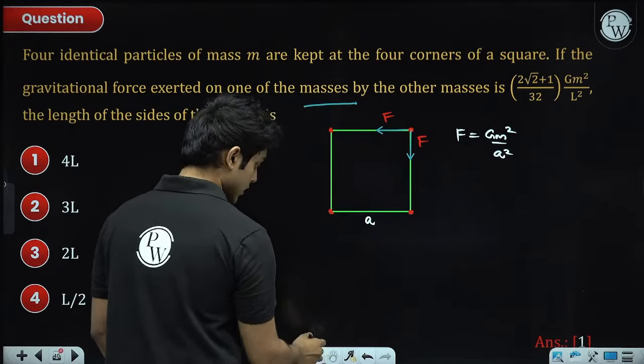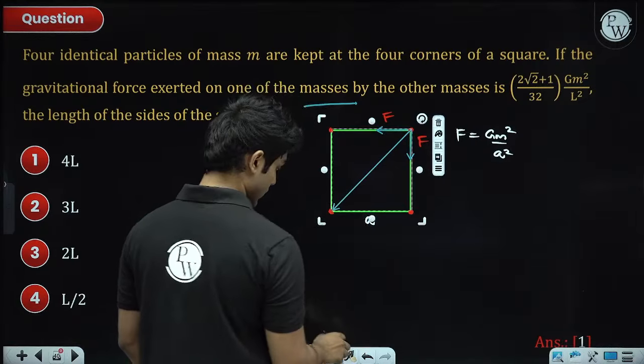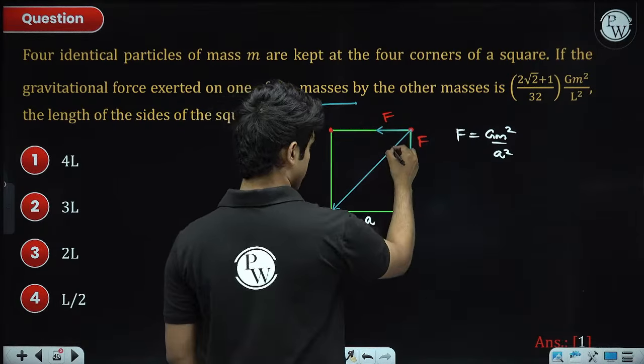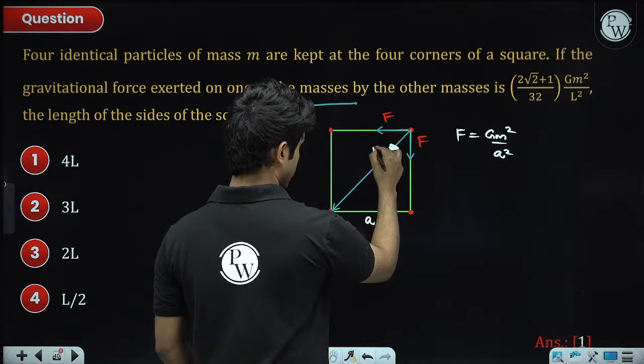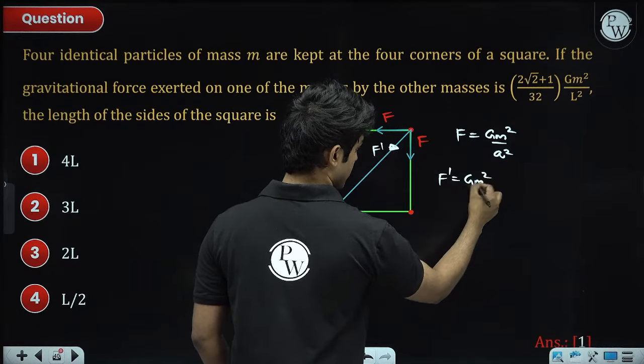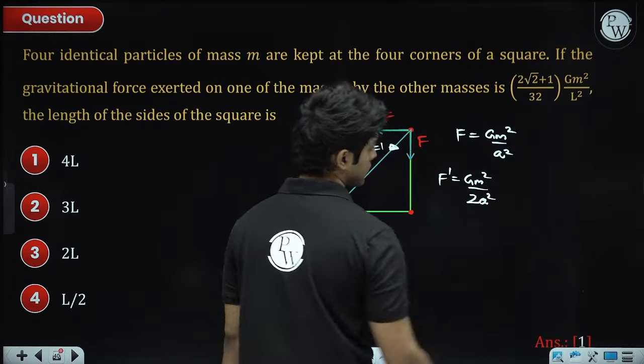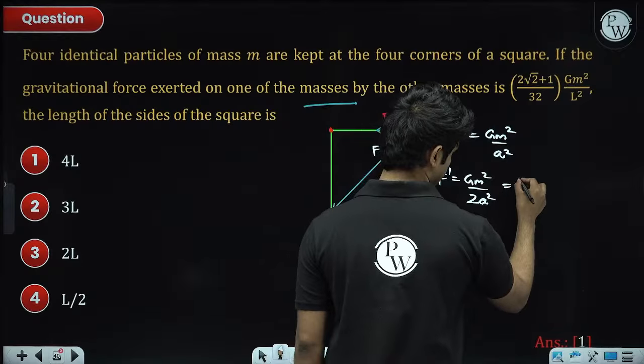Okay, the third mass will attract the particle in this direction. And this force has a magnitude of, let's call it F dash. F dash is Gm square by root 2A the whole square, so this will be 2A square. So this is in fact F by 2.